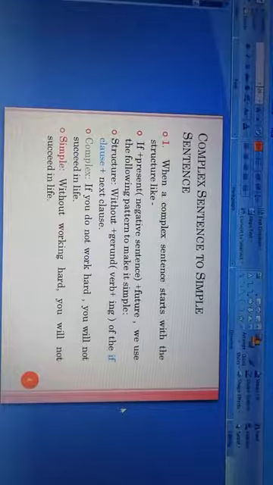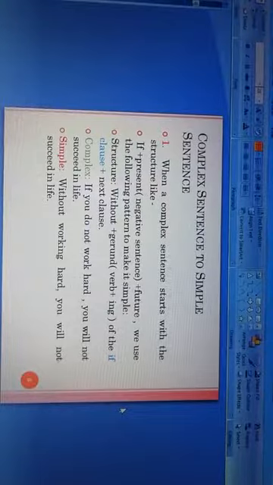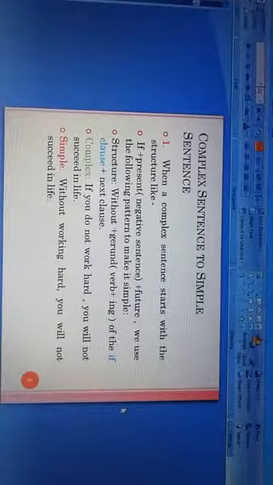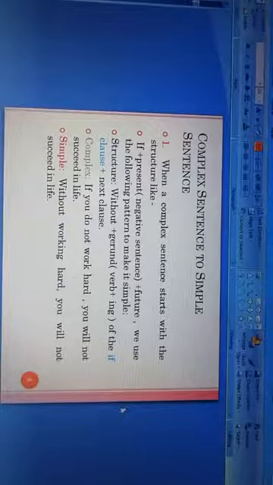And when we make it a simple sentence, my dear students, what will be the simple sentence? The simple sentence will be, without working hard, you will not succeed in life. According to the rule, first of all, we will write without and then we use gerund, that is verb plus ing.